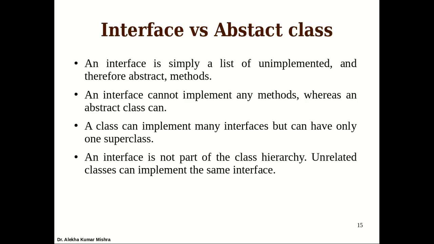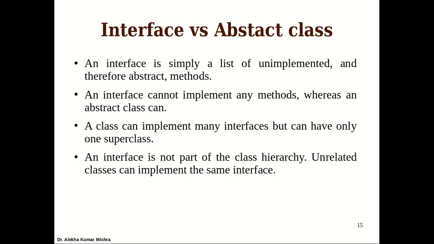Now, interface versus abstract class, how are they different? An interface is a list of unimplemented abstract methods. An interface cannot implement any method. In an abstract class we have abstract methods, but we can also have methods that are already implemented. So an abstract class has the combination of both.